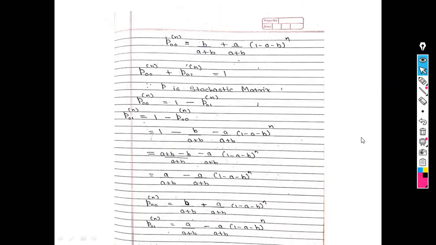So using this probability, can I find p01 raised to n? So how to find? See what I got in the previous slide: b upon a plus b plus a upon a plus b times 1 minus a minus b raised to n.